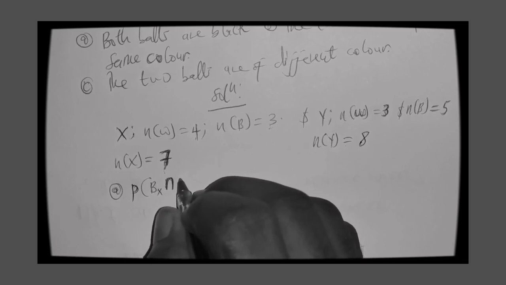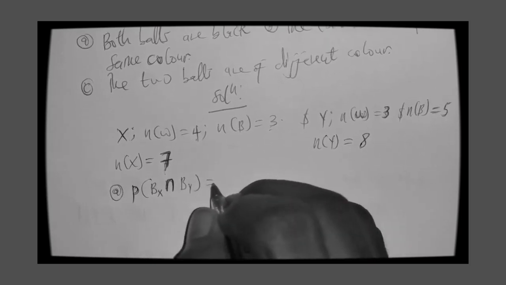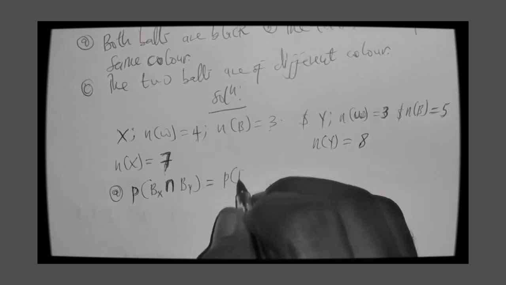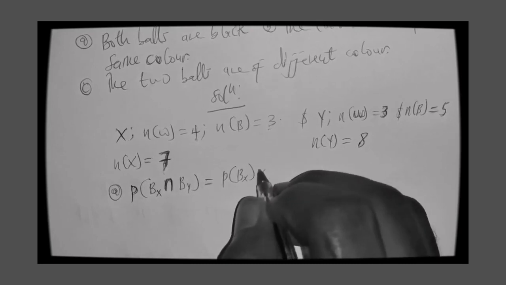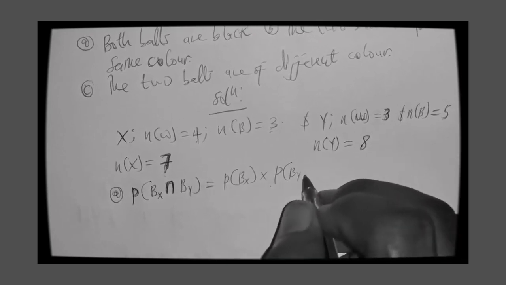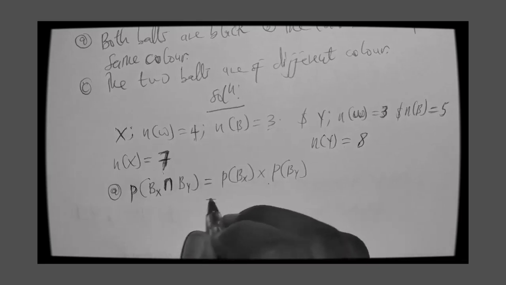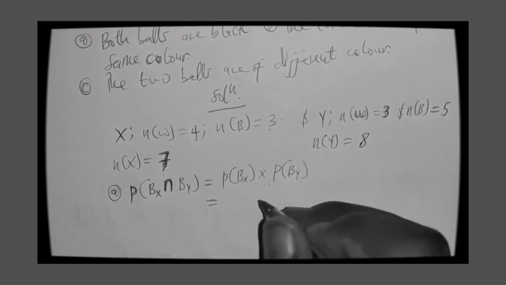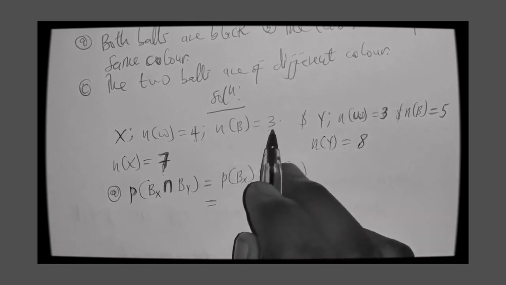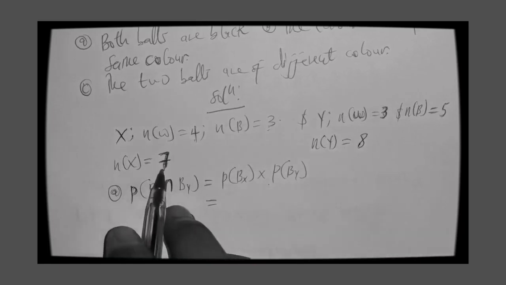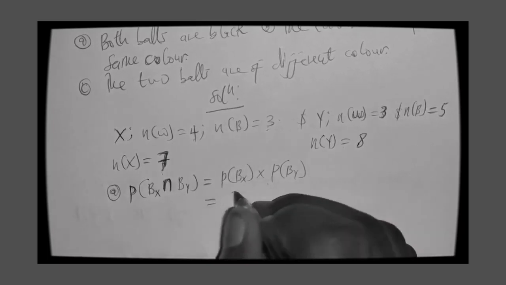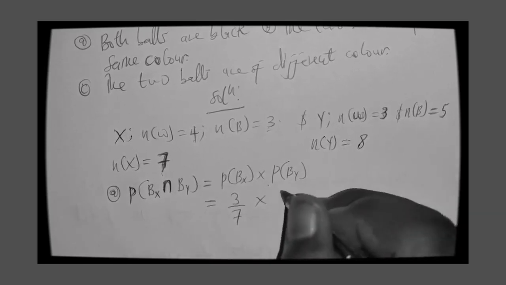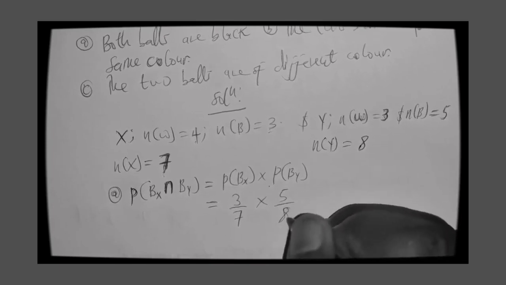That is P of Bx multiplied by P of By. The number of black balls is 3 and the total sample space is 7, so it becomes 3 out of 7 multiplied by the black balls in Y, 5, divided by the total, 8.